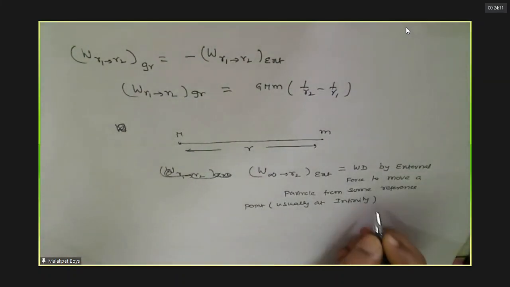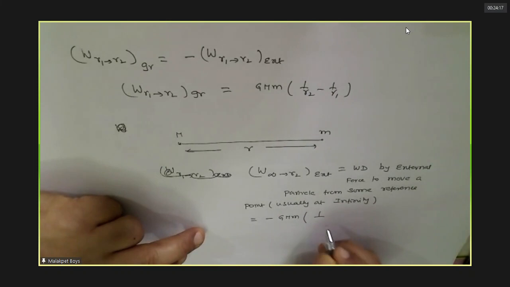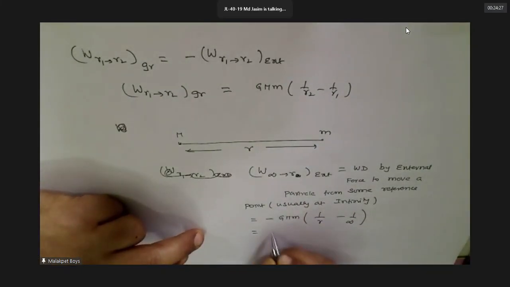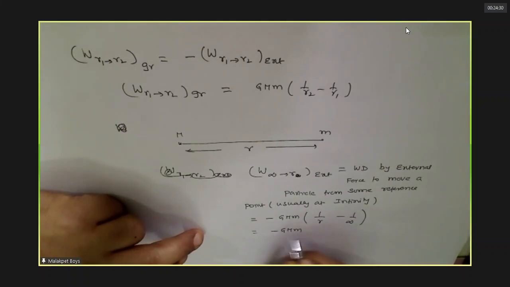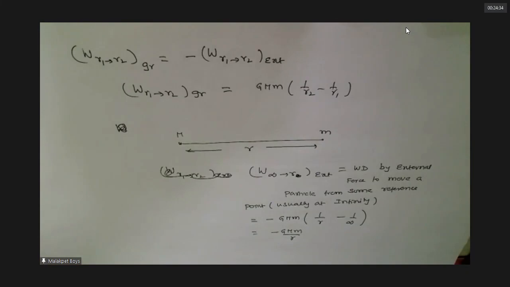W is nothing but what you got here: minus GMm times (1 by r minus 1 by infinity). Is this what you got or not? Got it. Minus GMm by r. Any doubt? No doubts, sir.